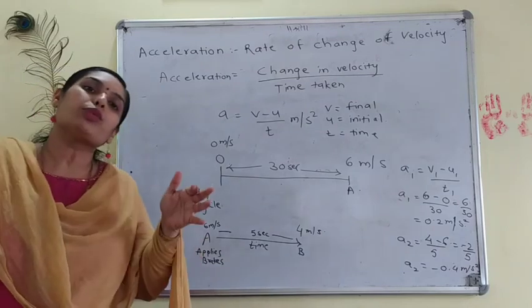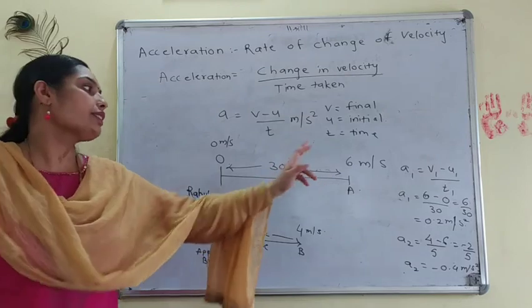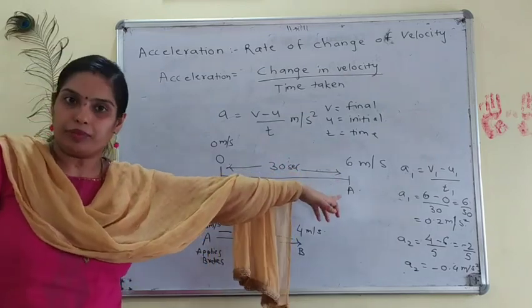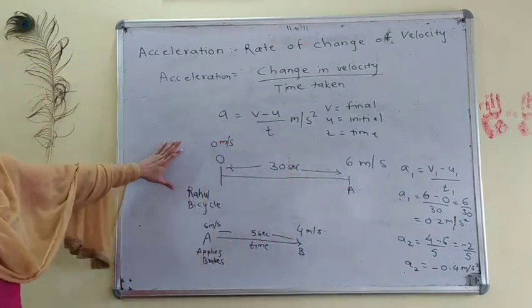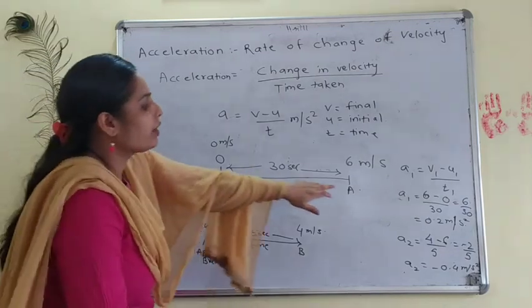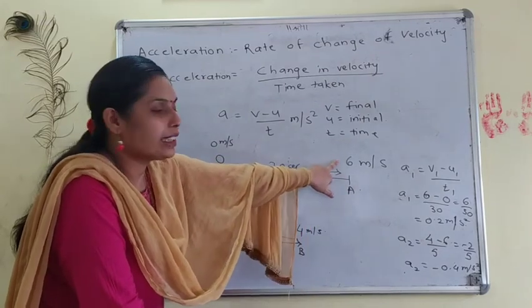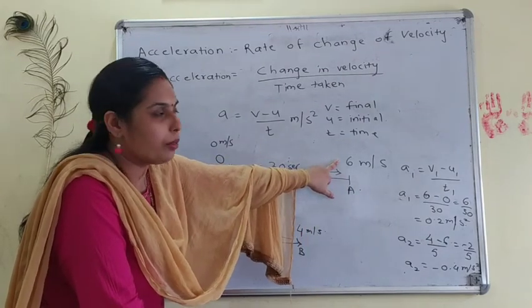So in the first case, Rahul started the bicycle from his house and reached a point A after 30 seconds with the velocity 6 meters per second.